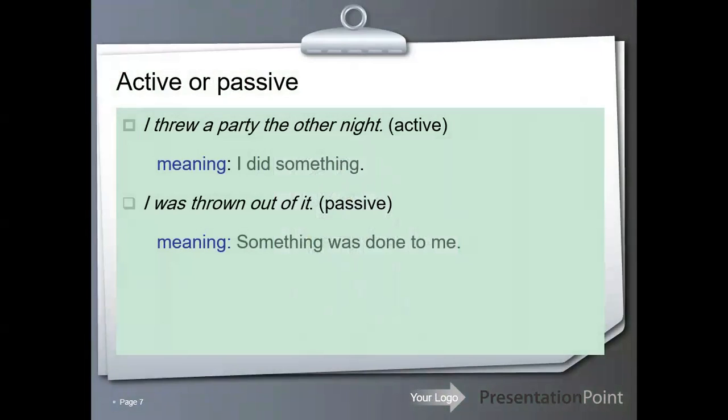Active or passive? I threw a party the other day. This is an active sentence, meaning I did something. I was thrown out of it. This is a passive, meaning something was done to me.